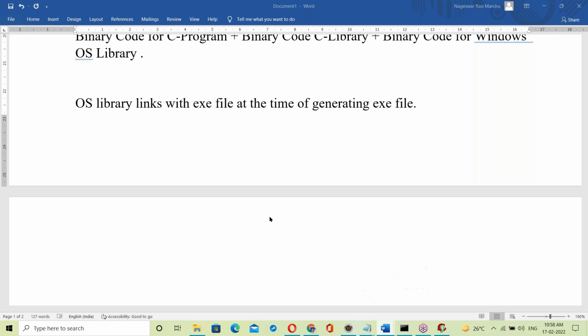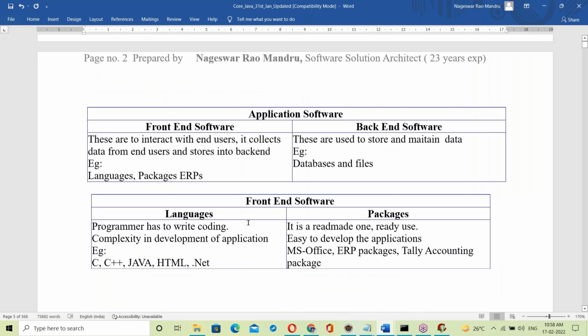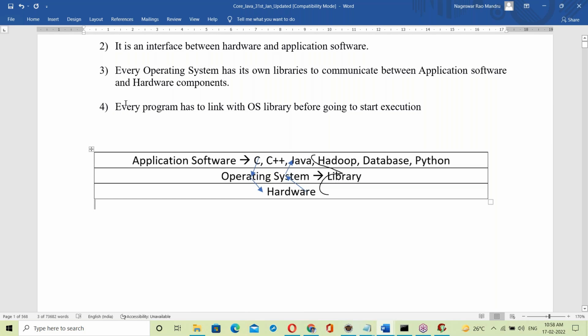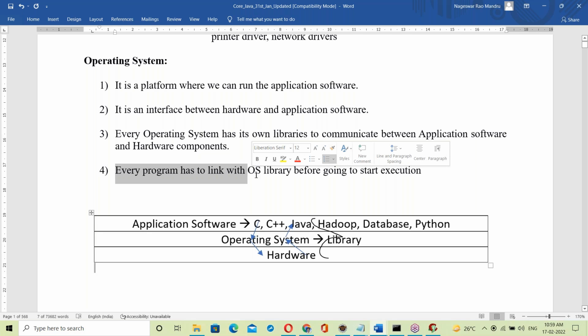In previous classes we discussed the last point about the OS: every program has to link with the OS library before starting execution. C program, C++, Java, Hadoop, all of the programs have to link with the OS library.